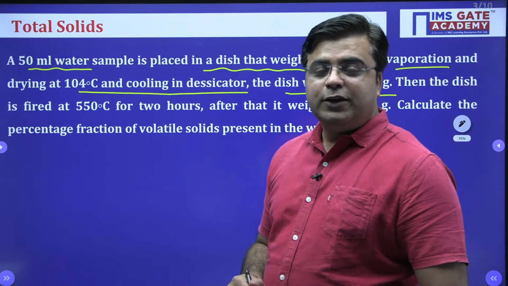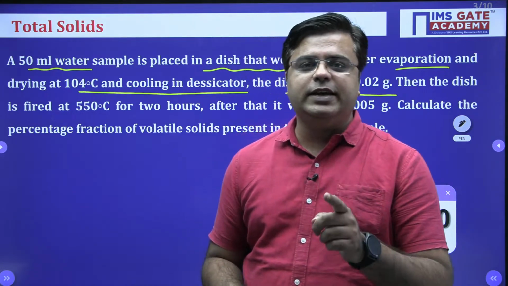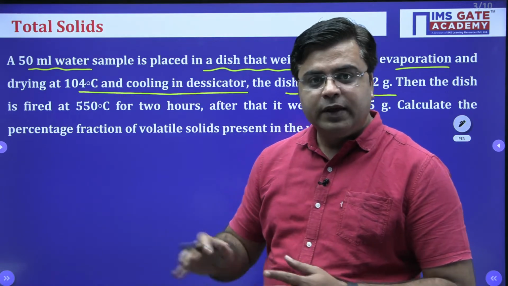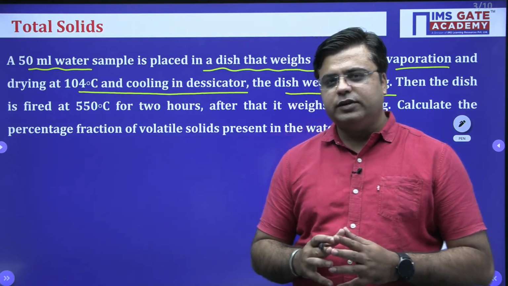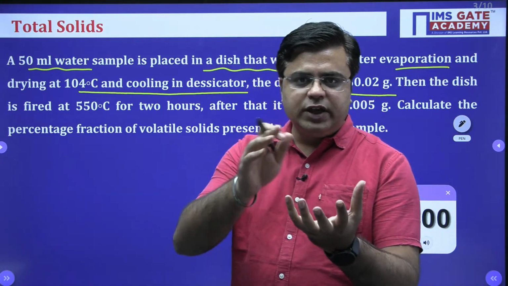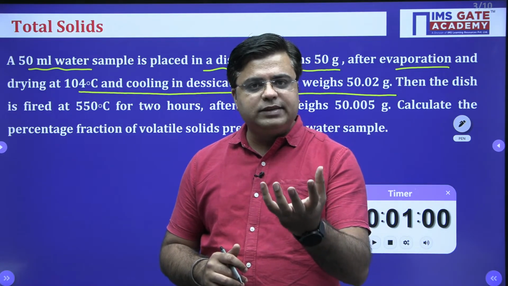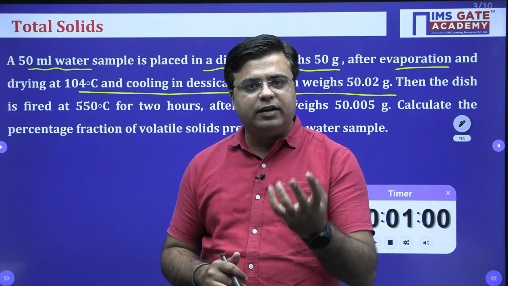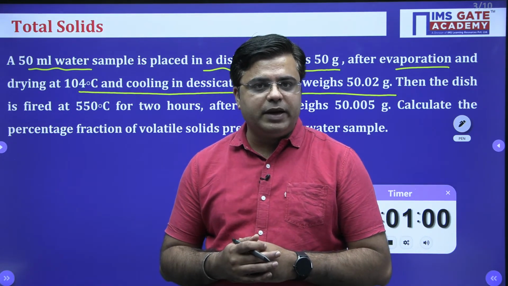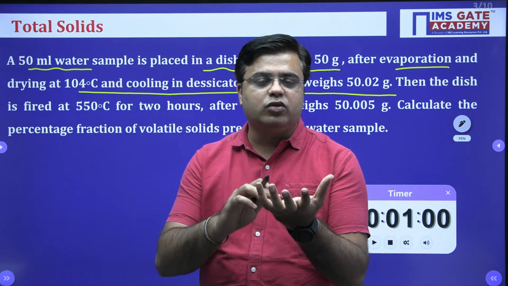Okay. When such type of questions appear in your examination, the first thing is you need to understand what the question is saying, right? If you observe, this question is giving you a picture that you have an empty crucible in which you have placed 50 ml of the water sample. Now you place this water sample inside an oven at 104 degrees Celsius. After all the water evaporates, this dish or crucible is only left with the total solids.